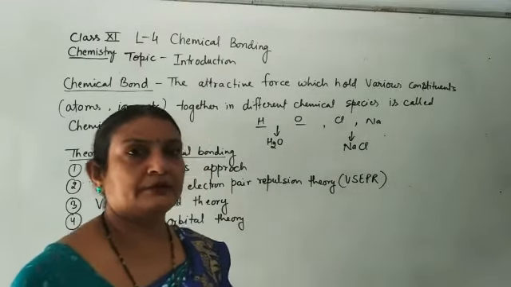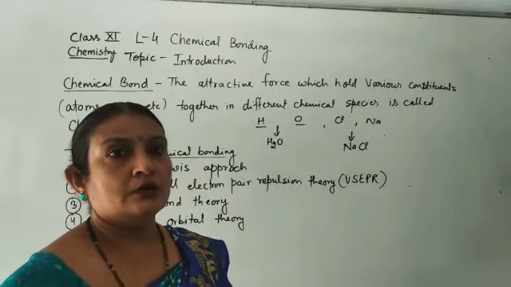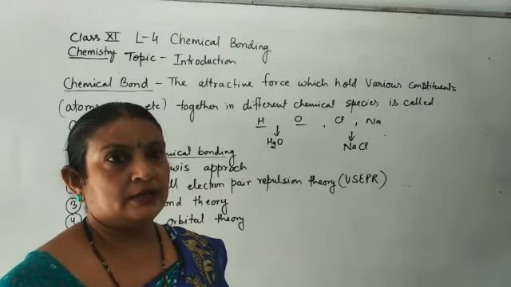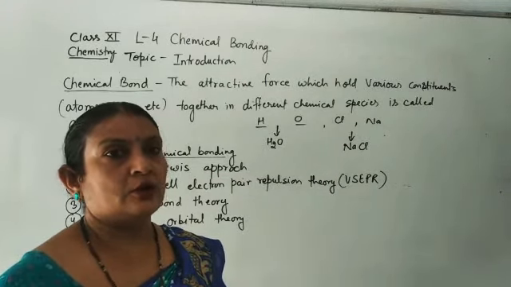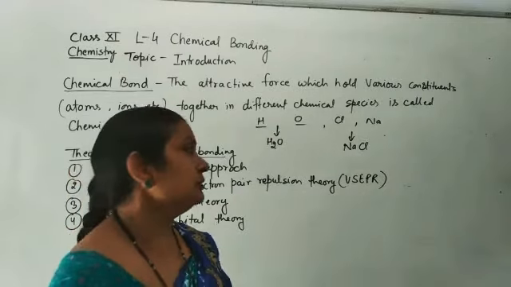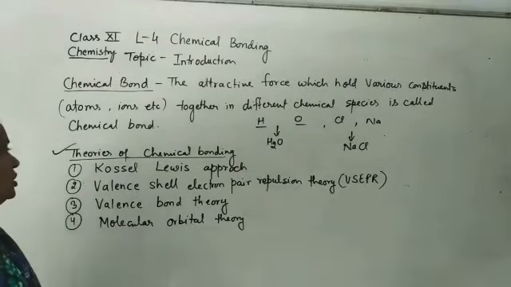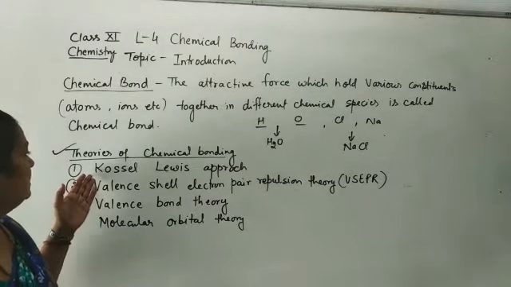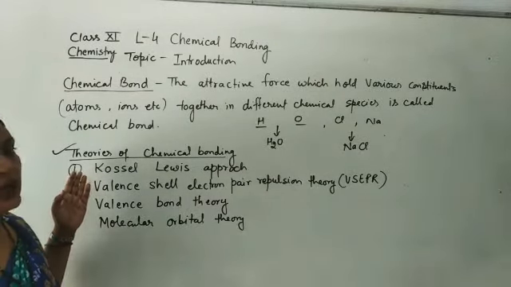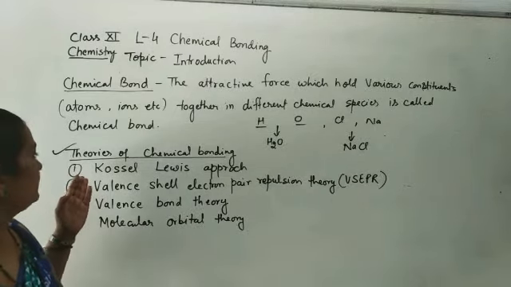So in this chapter we are going to study how these atoms combine and what is the basis of their combination. Different scientists have given various theories to explain the need of bonding and the way of bonding.